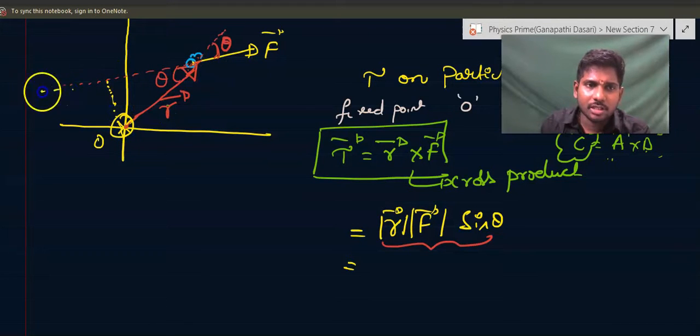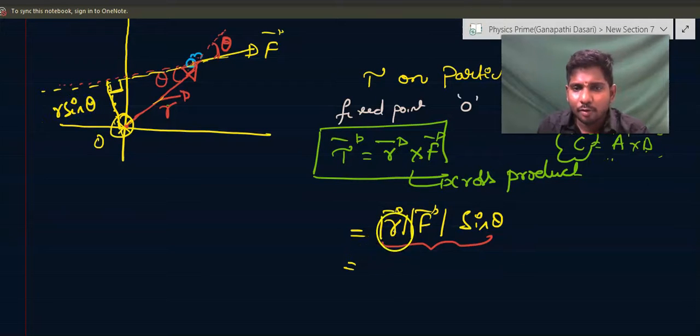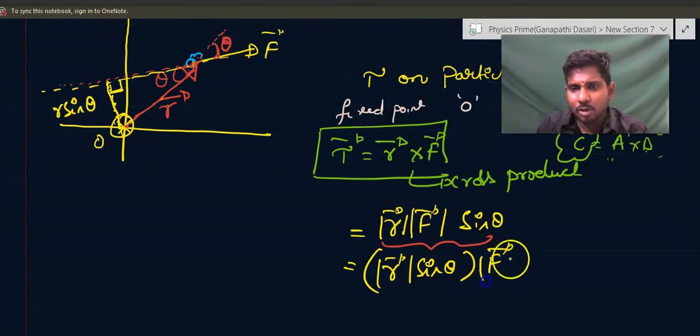Extend the line of action of force. This is called the line of action of force. Extend the line of force, then that line is called the line of action of force. Draw a perpendicular line from the point about which you want to find the torque to this line of action of force. If this is R, this line's magnitude, according to the triangle, is R sin theta. So now if you adjust this as R sin theta into magnitude of F,